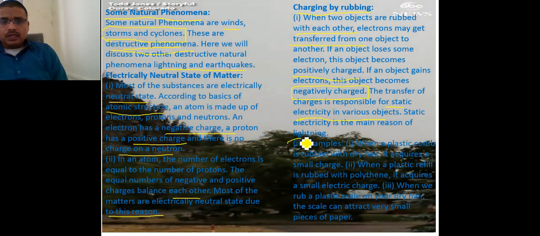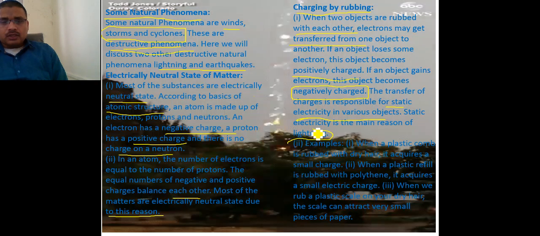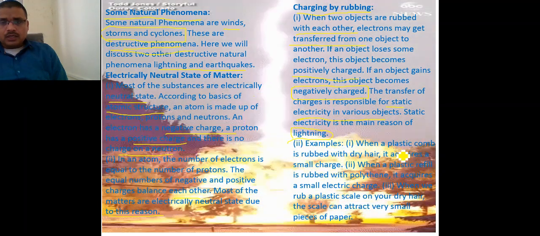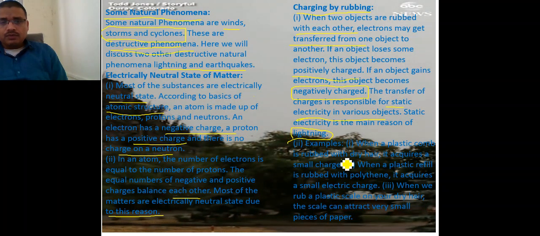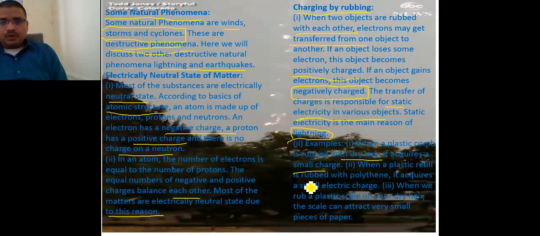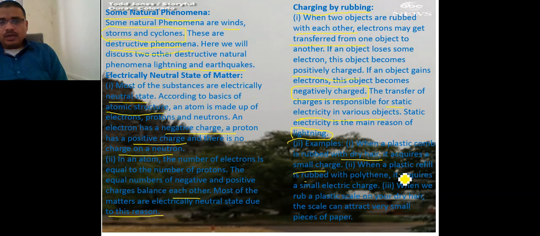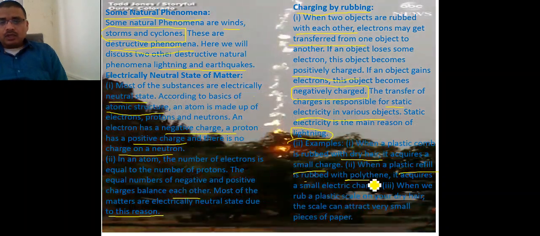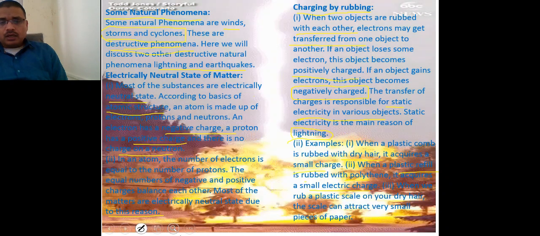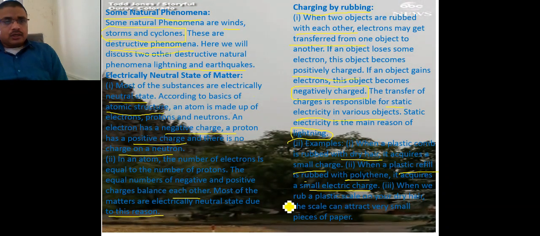Because of the creation of static electricity, lightning occurs. For example, when a plastic comb is rubbed with dry hair, it acquires a small charge. Number one example: when a plastic refill is rubbed with polythene, it acquires a small electrical charge. You can also check these things at your home.